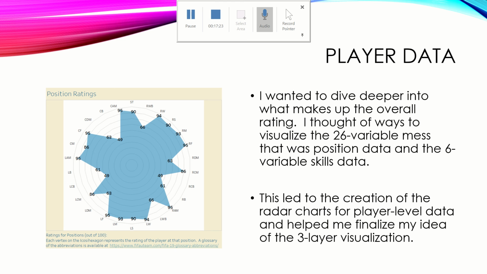So it kept some of the player data that I wanted to look at out. The big 6 key metrics are all derived from other underlying metrics, and I was hoping to make another radar chart of those metrics as well as the position and the big 6, but I wasn't able to do so.